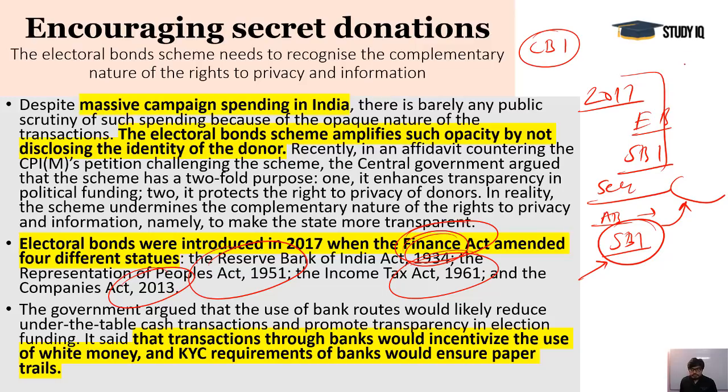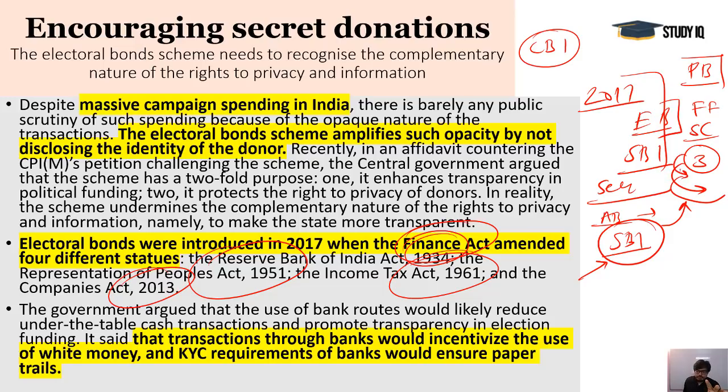So this becomes very crucial for us to know, and these things should be in the public domain: who is giving donations to whom, and how much they are giving. After these election bond provisions, foreign funding is also possible. Funding from shell companies is also possible, because they have removed the condition that a company should have at least 3 years of experience before it can give a donation. But now it is possible.